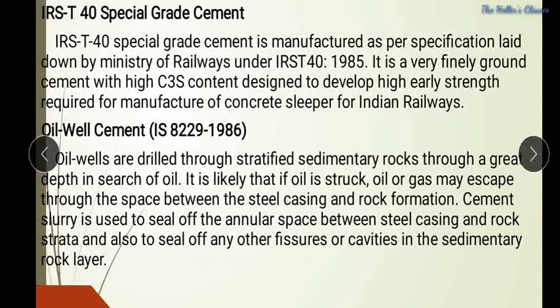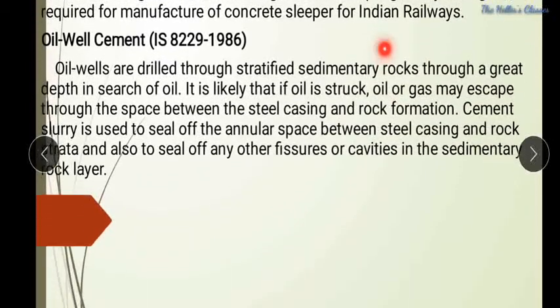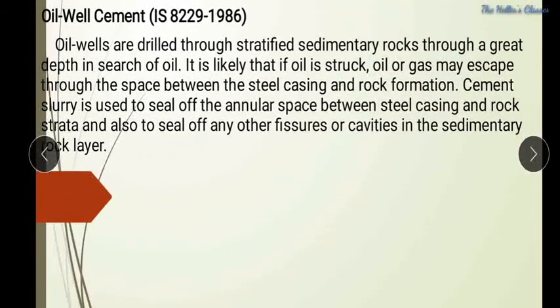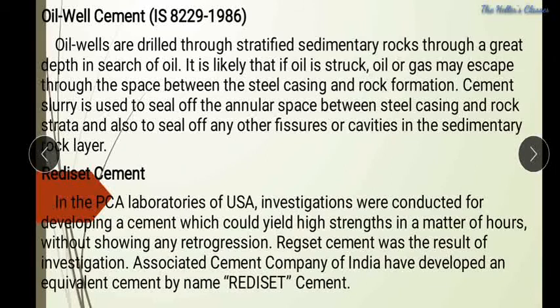So the next one is oil well cement. If we are extracting a small amount of oil or a large amount of oil through wells, to make a casing, that casing has to be retained at the original position without any disturbance. So to make a contact between the rocks of a well as well as the casing, we are using that oil well cement.